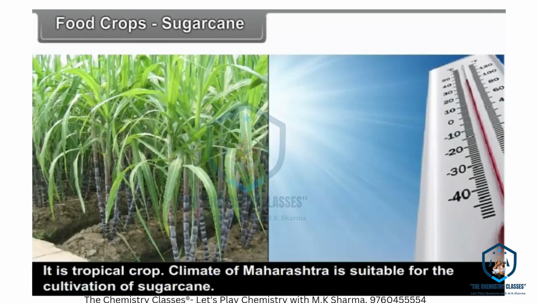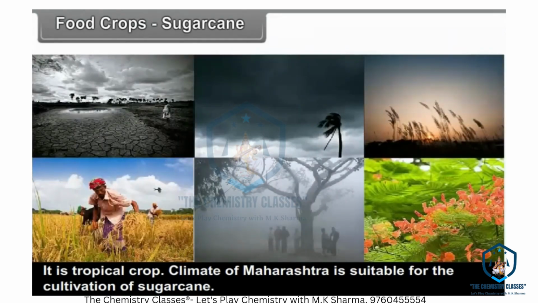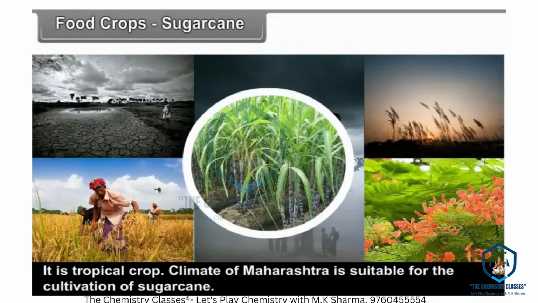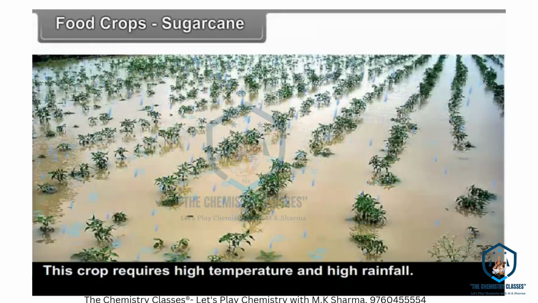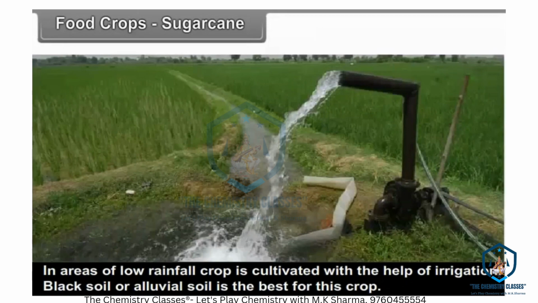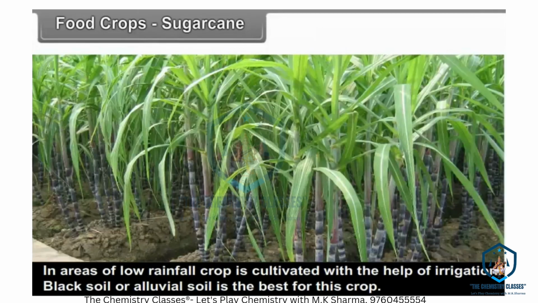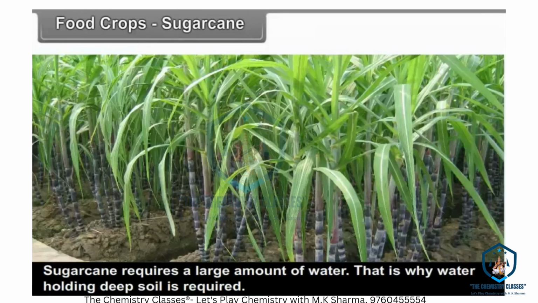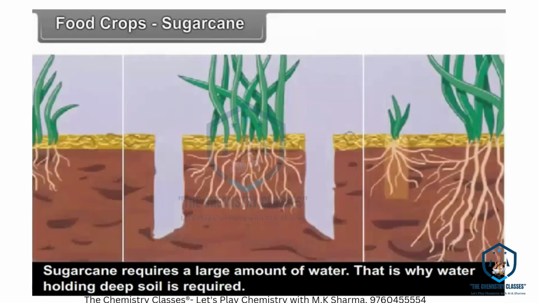Sugarcane. It is a tropical crop. The climate of Maharashtra is suitable for the cultivation of sugarcane. This crop requires high temperature and high rainfall. In areas of low rainfall, the crop is cultivated with the help of irrigation. Black soil or alluvial soil is the best for this crop. Sugarcane requires a large amount of water. That is why water-holding deep soil is required.